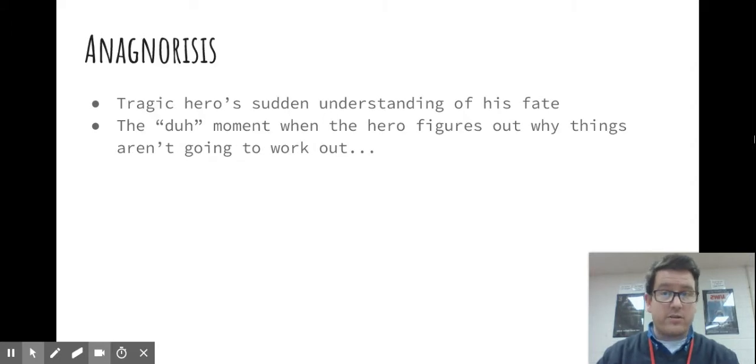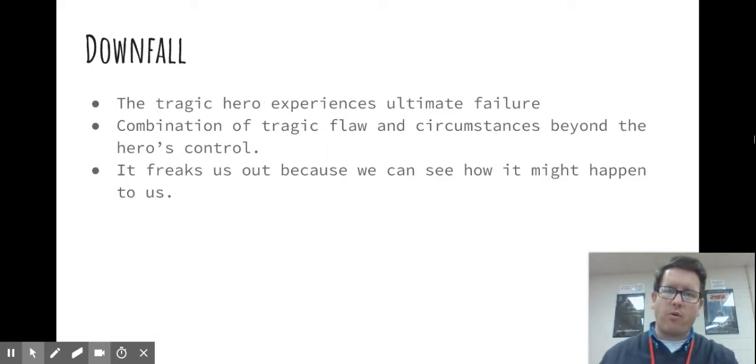And this leads the character to what's called an anagnorisis. This is when the tragic hero has an aha moment or a duh moment and realizes why things are the way they are, how fate and destiny is playing a role in the world around them. It's kind of like they just have a realization of like, oh, that's why stuff sucks. So the anagnorisis is on the part of the main character, and it comes before the downfall. And this is when the tragic hero experiences ultimate failure.